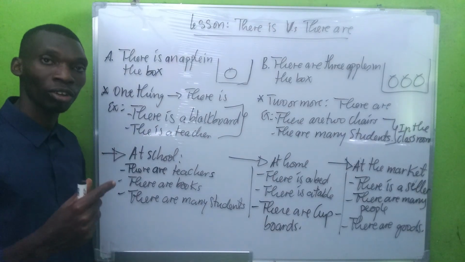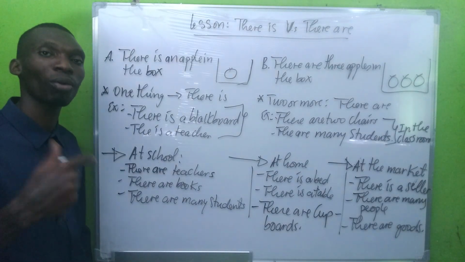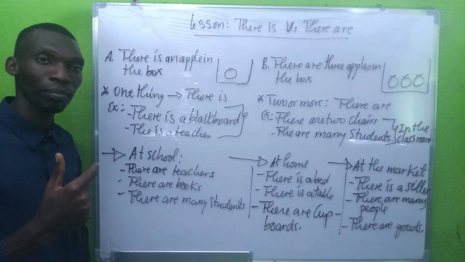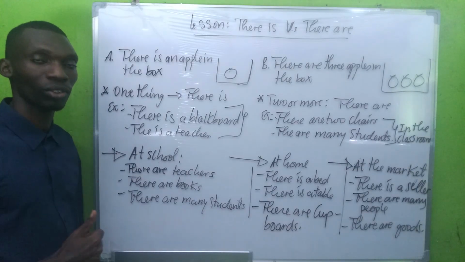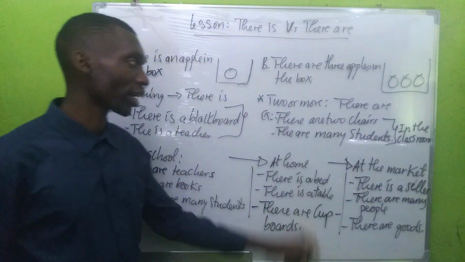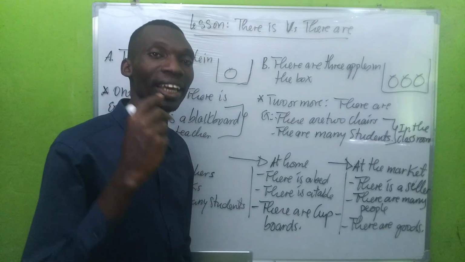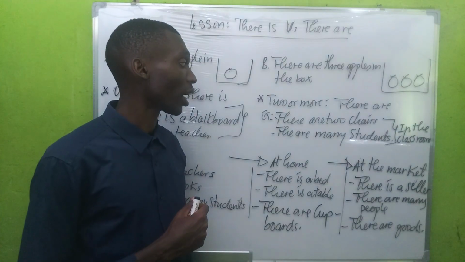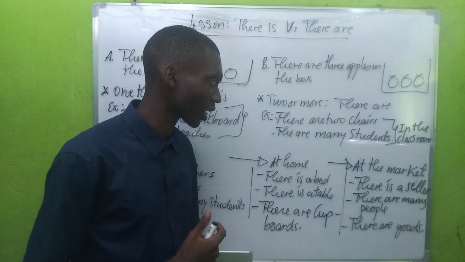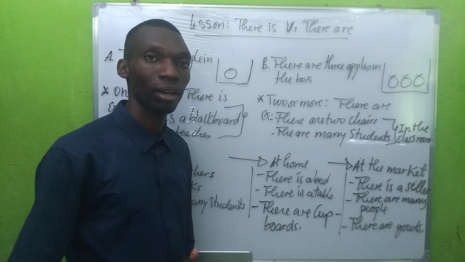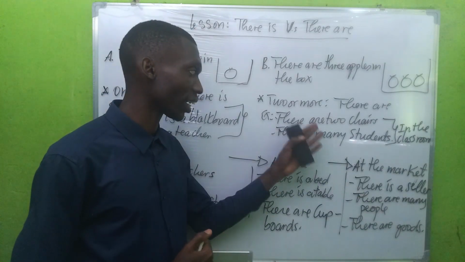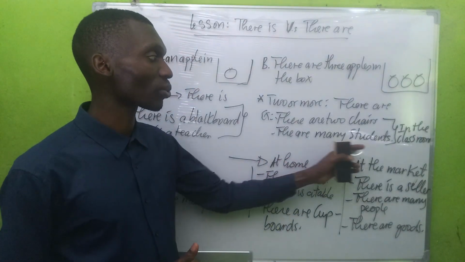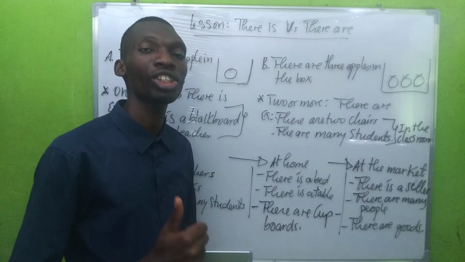So whenever you want to say a thing or a person is in a place, and it is one person or one thing, you use there is. When talking about two things or more, we say there are. Okay, examples: there are 2 chairs in the classroom. Another example: there are many students in the classroom.